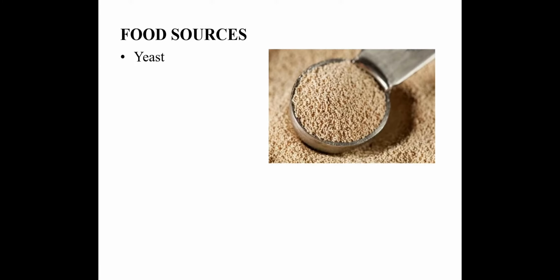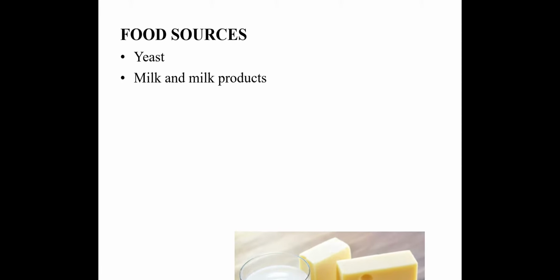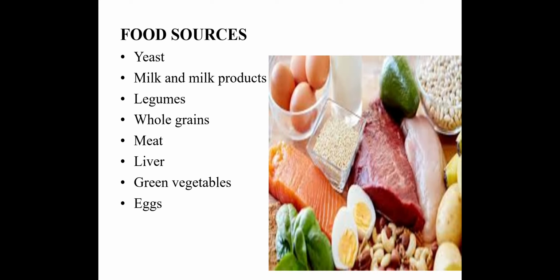First food source is yeast. Yeast is a very useful ingredient in baking as it causes fermentation of dough. So, for baking of bread and cake, it is used in various baking processes. Next food sources are milk and milk products. Next are legumes, whole grains, meat, liver, green vegetables, and eggs.